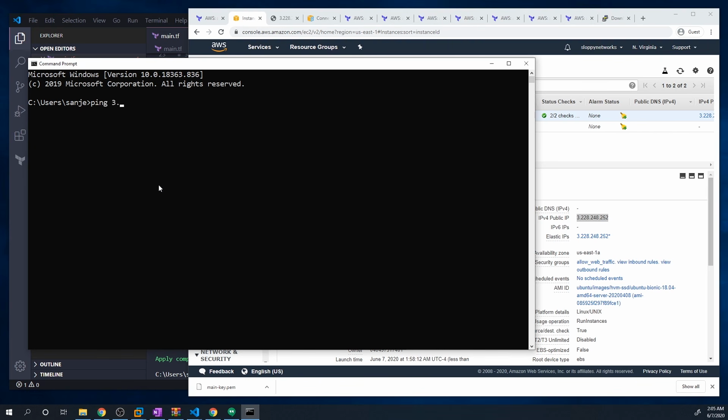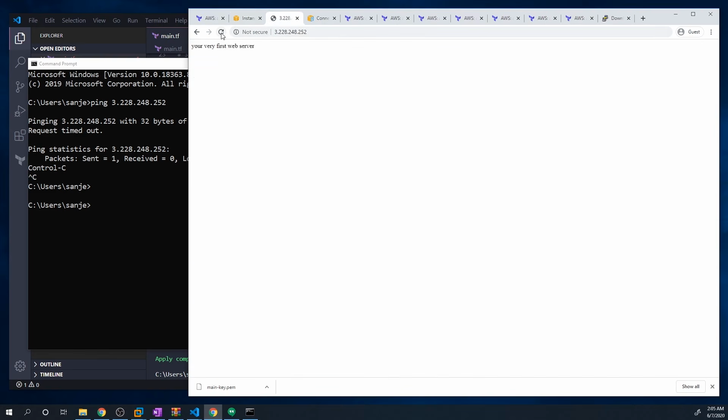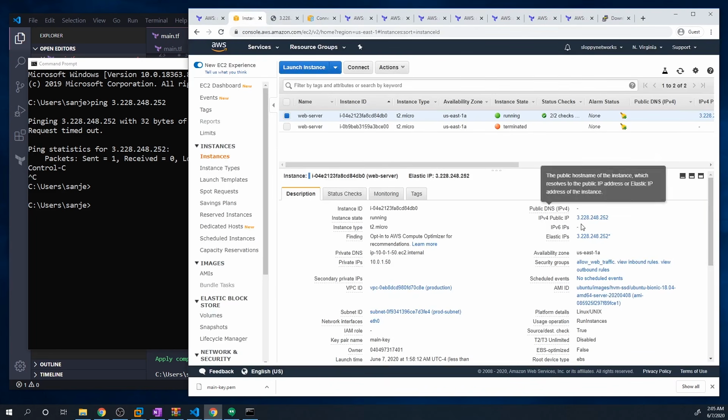I should be able to ping 3.228.248.252, or maybe not. Well, that's a problem. Oh, wait, no, we didn't allow pings. Let's just make sure this works again. Okay, so that's good. Now, why is it that we cannot reach this device?